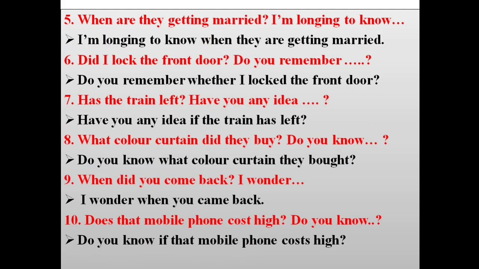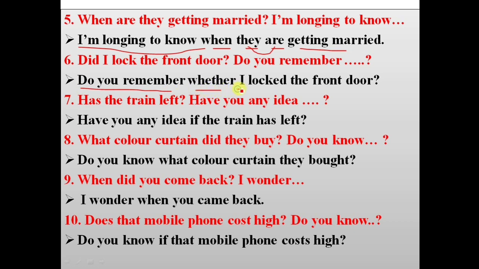Similarly, when are they getting married? I'm longing to know. WH question: when, subject first, they, same auxiliary verb: are getting married. "Are they" in direct, but in indirect, "they are." Did I lock the front door? Do you remember?